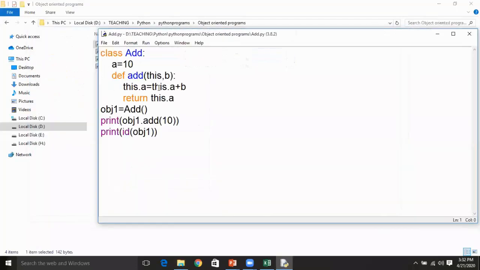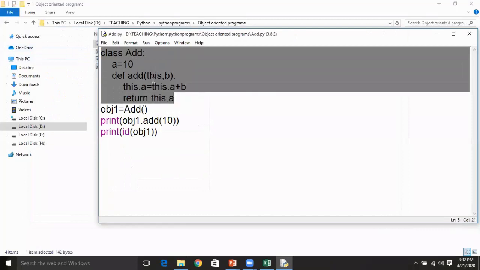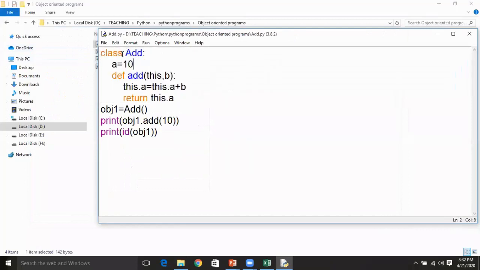A class in Python is defined with the keyword class, and the name of the class should begin with a capital letter.